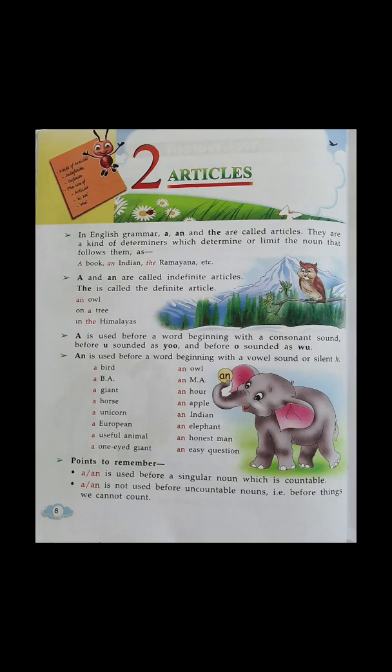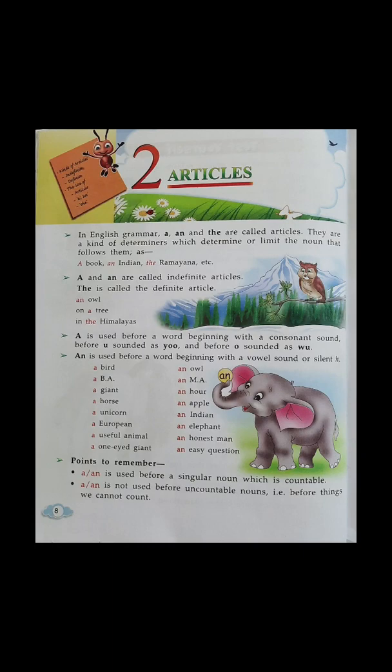If h is silent, like in honest, the spelling of honest is h-o-n-e-s-t, h is silent, so you will write an in front of vowels as well as words where h is silent.